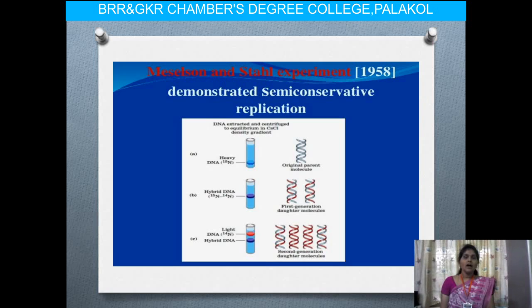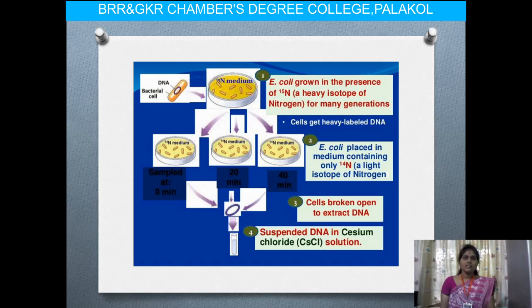After the first generation, at different hours, the cells are immersed in E. coli grown in the presence of N15.